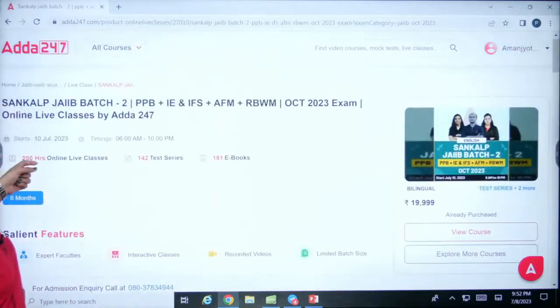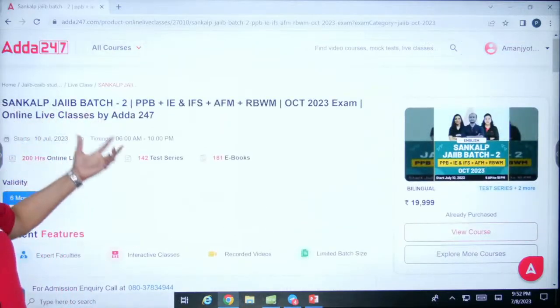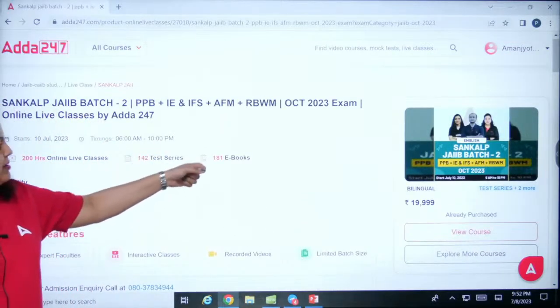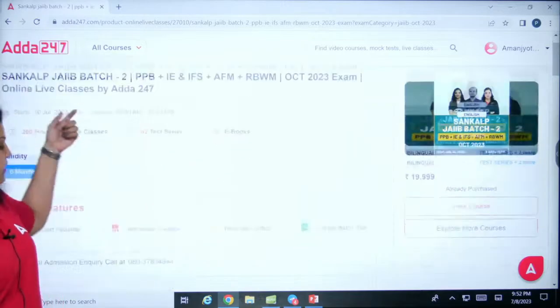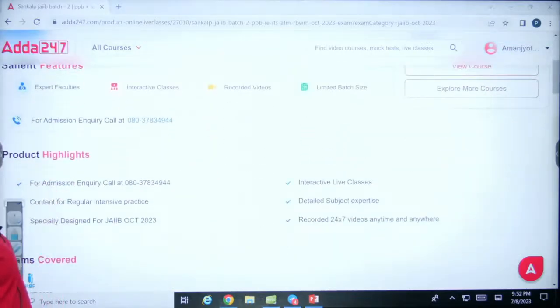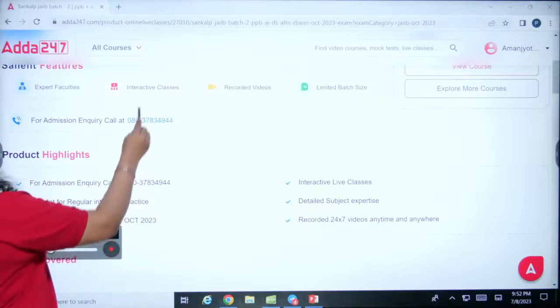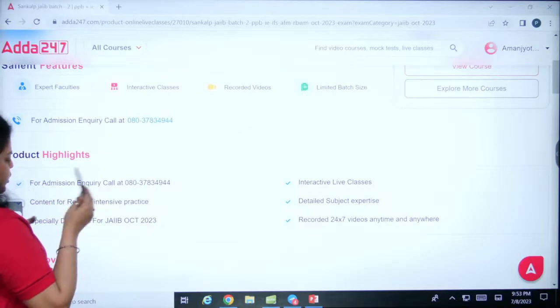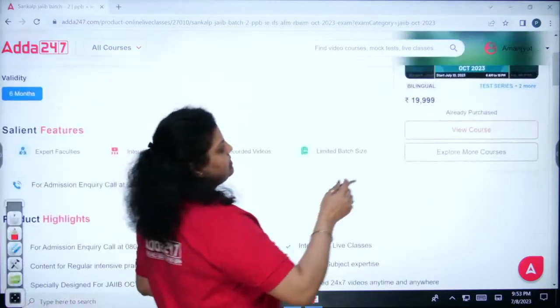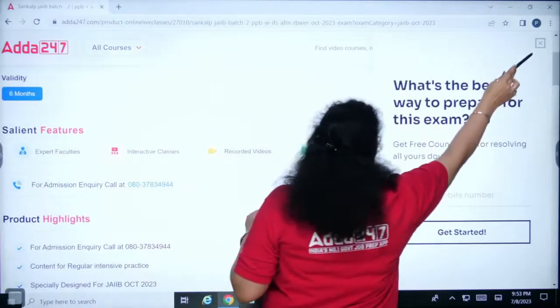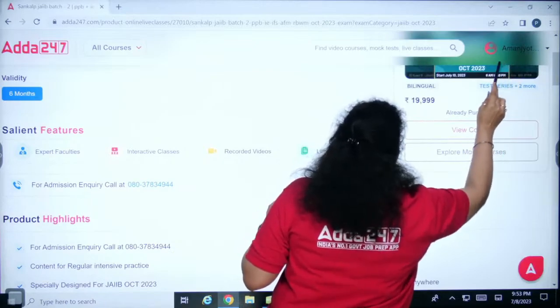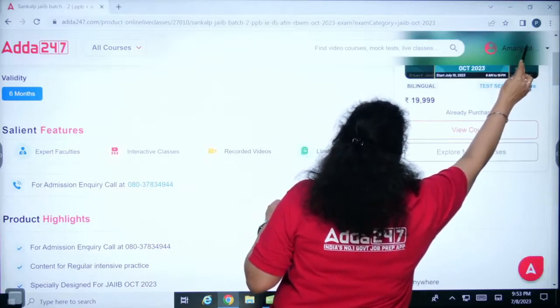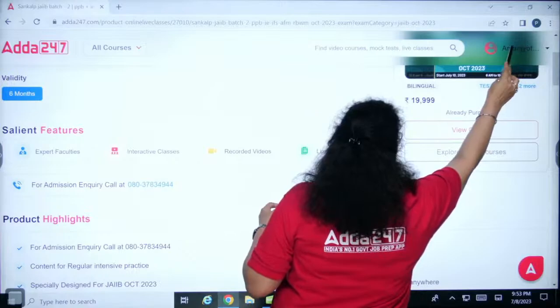You can see here that 200 plus hours of online classes, then 142 plus and 181 plus ebooks will be available for all of you. And if you have any query, if you find any issue, you can also call on this number at the time of inquiry, if you want to join the batch. And how to enroll, just click on the buy now option. Here you will find the buy now option, and by clicking on the buy now option, you will be able to purchase the batch. 1 second.